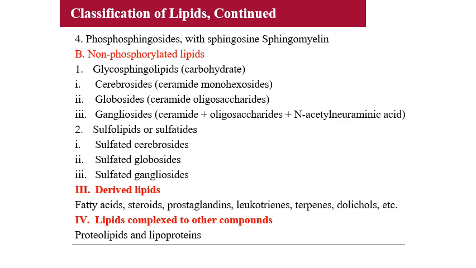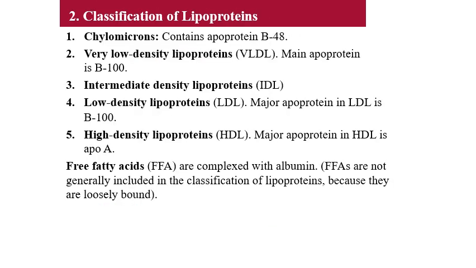Now the last classification is lipids complexed to other compounds. Example, proteolipids or lipoproteins. Lipoproteins are lipids complexed with protein, and proteolipids. Okay, so this is all about the classification of lipids and you have seen the examples for each one. While you are learning, no need to write this many examples. One example for each class you can learn. Now the second question is the classification of lipoproteins and a note on the functions of each type of lipoprotein.